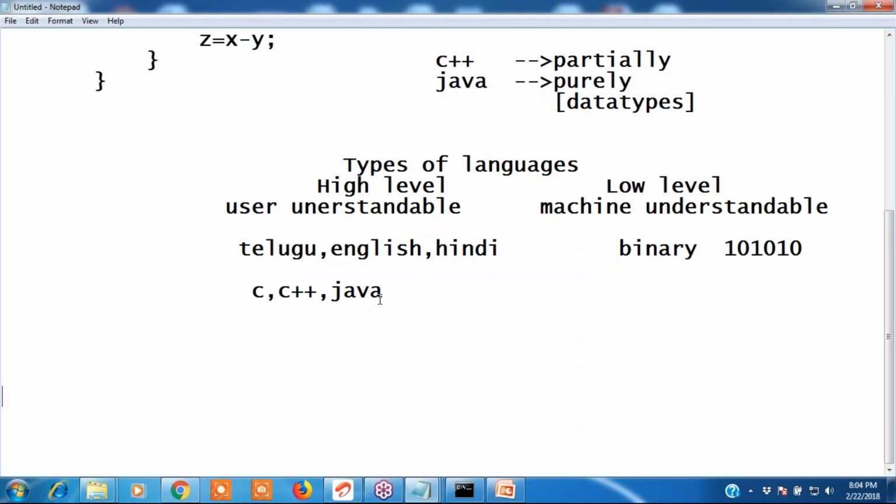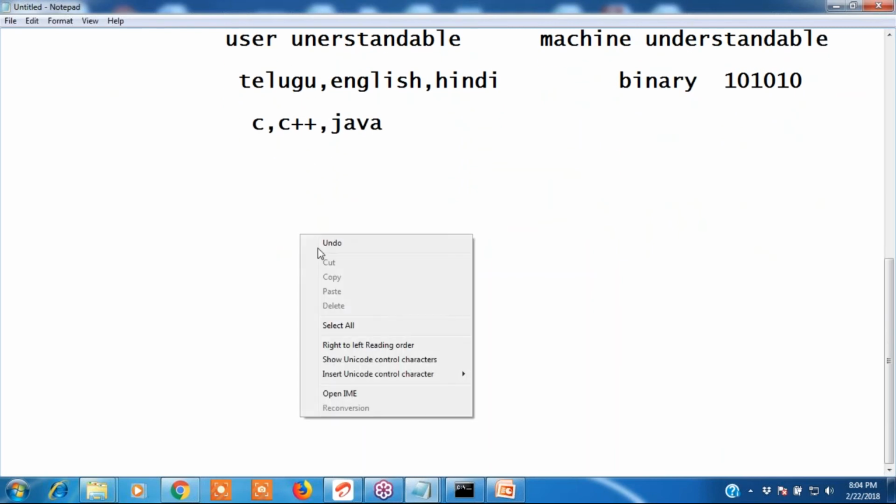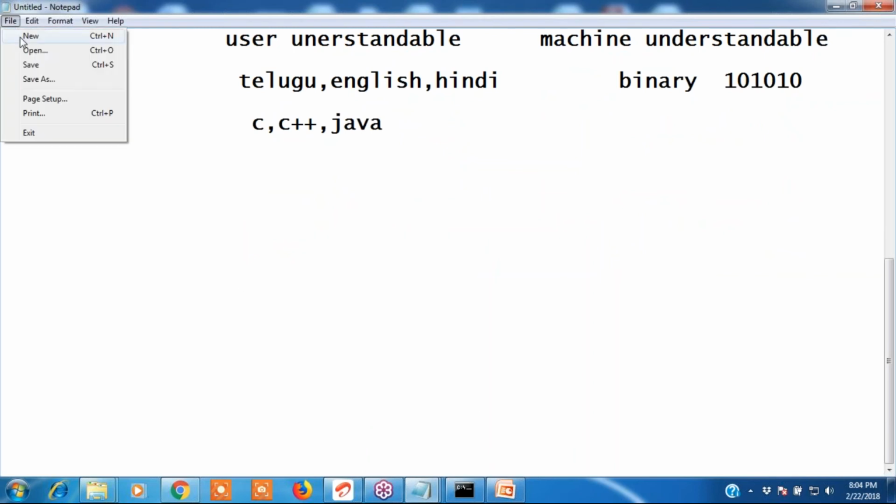Okay, next. In your machine, who will produce output? For example, if I click on new to open a new notepad, I am giving instructions to the machine. Who generates the output? Operating system or a processor, right?